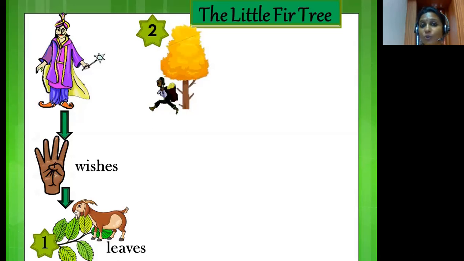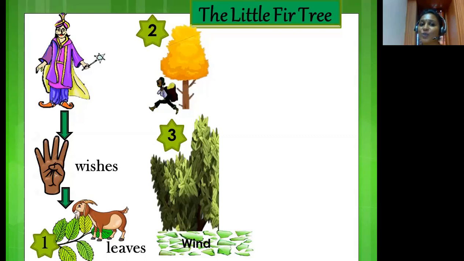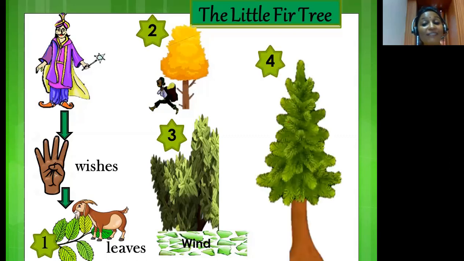So now it goes for a third wish. What was its third wish? Its third wish was to have glass leaves. But did this happiness last long? No. The wind blew at night and broke down all its glass leaves. The fir tree was sad again, so it went for its fourth wish, and its fourth wish was to have needle-like leaves. Finally, the tree was very happy to have its needle-like leaves.